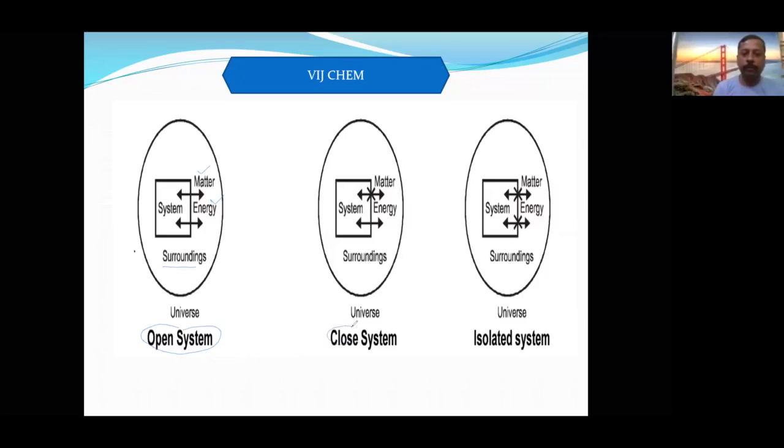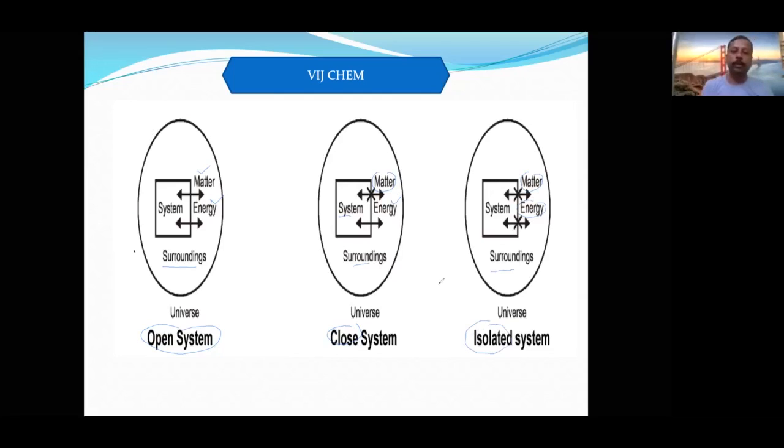In the closed system, which is permitted? Matter is not permitted. Energy is permitted to exchange between the system and surrounding. And if matter is also not permitted, energy also not permitted, then it is called an isolated system.